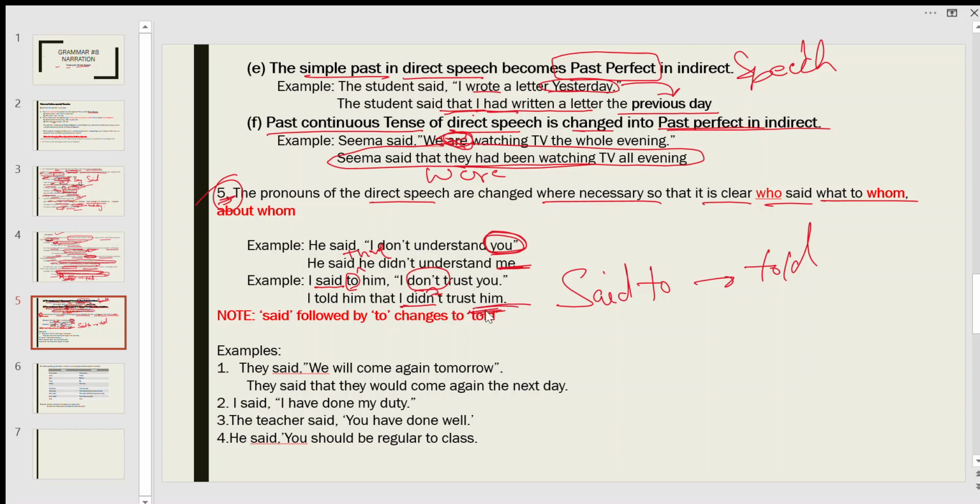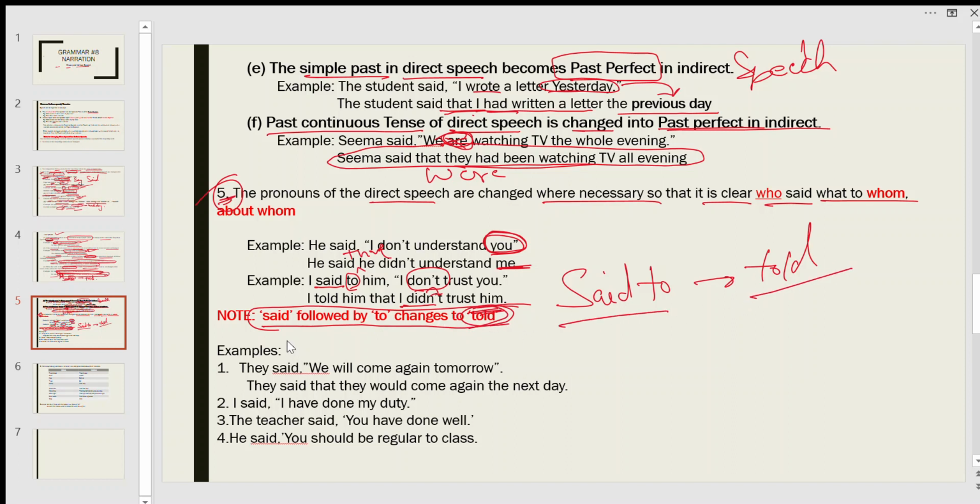So you have to keep in mind who said what to whom, or about whom. When converting these sentences from direct to indirect, you should keep in mind that there are some rules you should follow before converting. Another thing to keep in mind is the person: first person, second person, third person. Note: "said" followed by "to" changes to "told". I've already told you, said to becomes told.